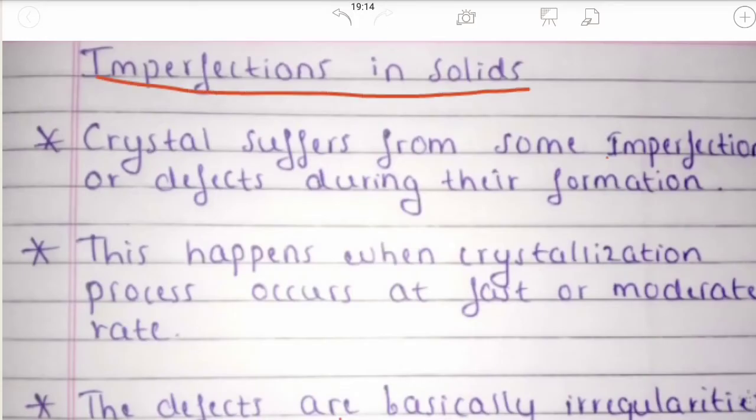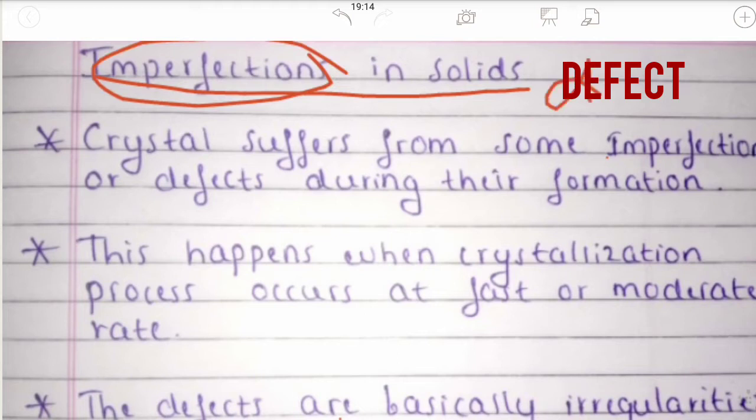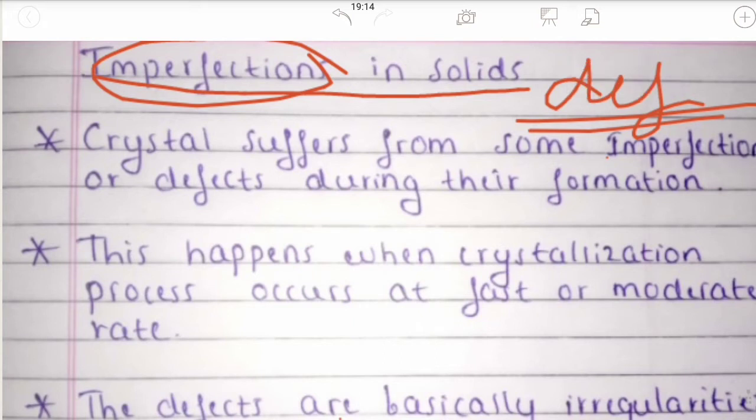Imperfections of solids. Let's start with the imperfections of solids. What is imperfection? Here, imperfection means defect. Even if a solid is perfect, there will be some imperfections in it. What are those imperfections? We will study.